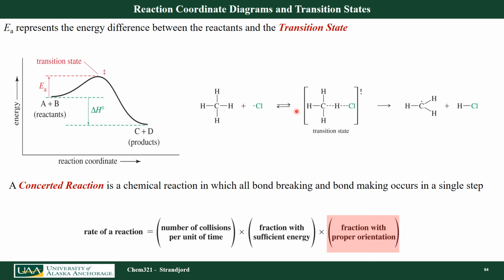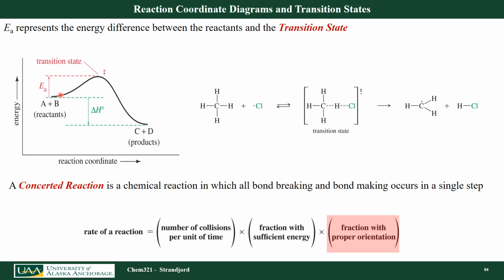So if I look at this chemical reaction where I have methane reacting with a chlorine radical, it goes through a transition state, which can be observed experimentally, to form a carbon radical and HCl gas. I have my reactants, I have my products.